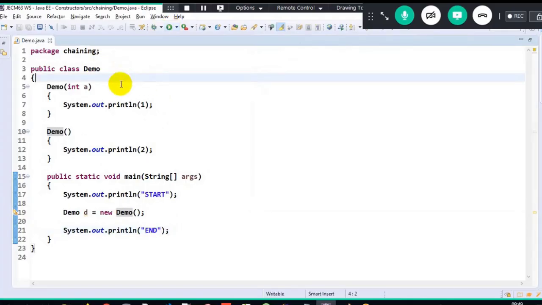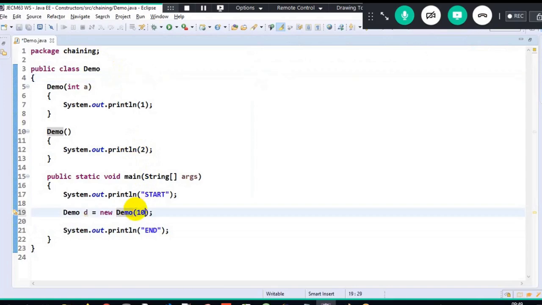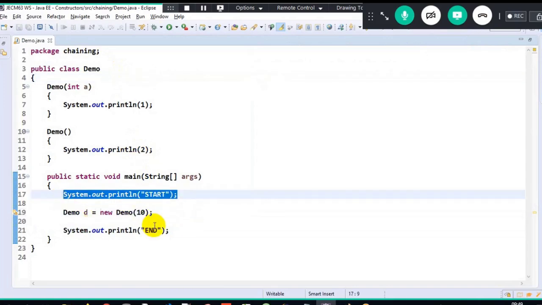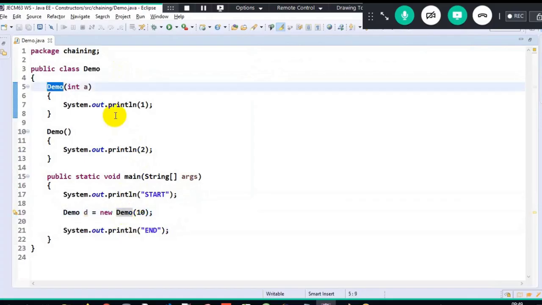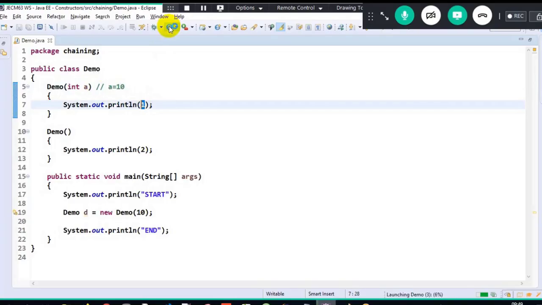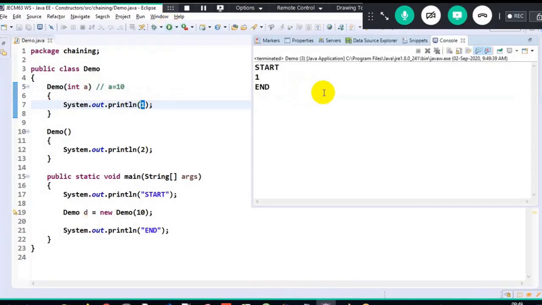Now here I will pass some argument, 10. Now what will happen? Start, then end. Now which constructor will get executed? Press control on your keyboard, hover on the constructor call, click on it. So where is the control taking me to? It's taking to the first constructor wherein the A value is 10. The A value became 10 here because I passed 10 here, right? And then 1 will get printed. So now when I execute it, it prints start, 1 and end here.